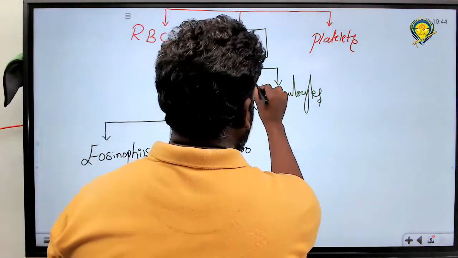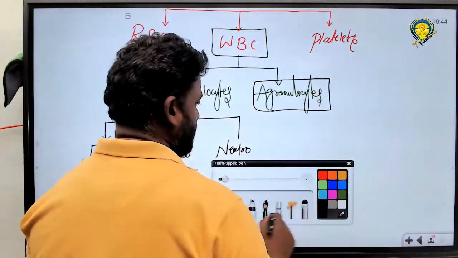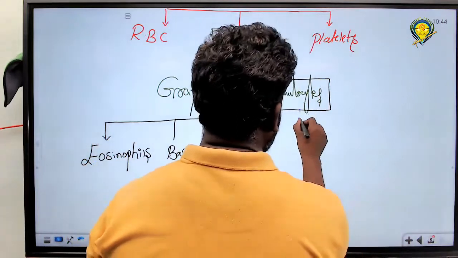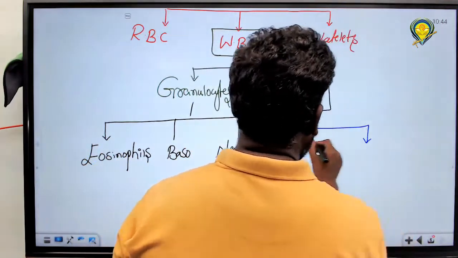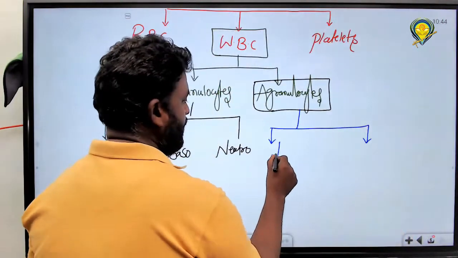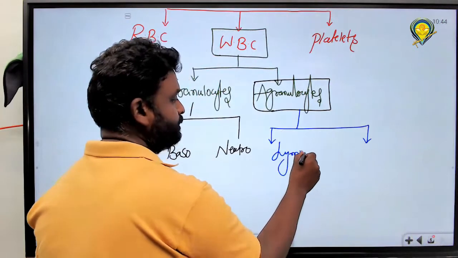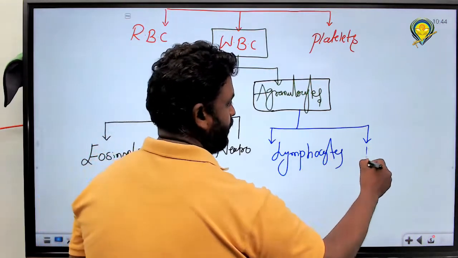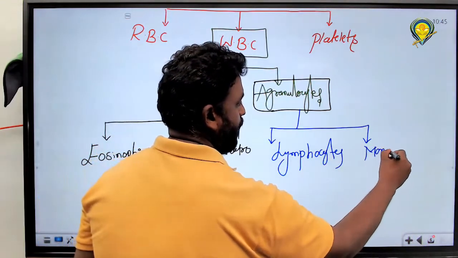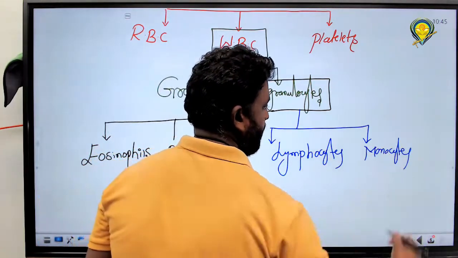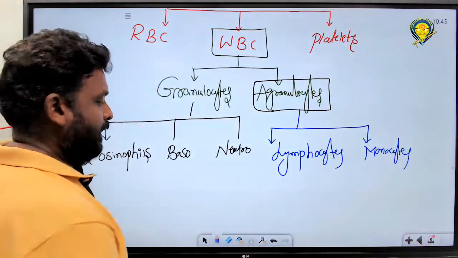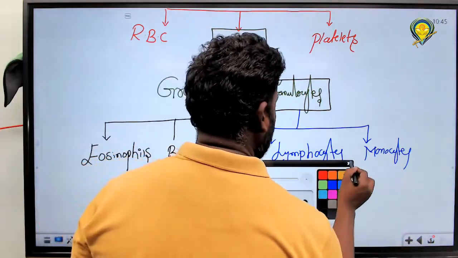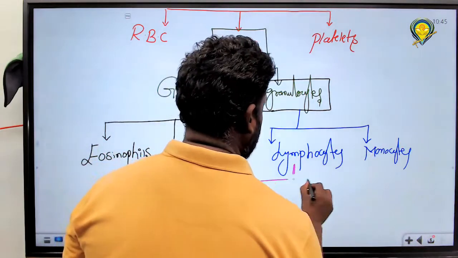Agranulocytes are how many types? Two types. What are those? Lymphocytes and monocytes. Right? Lymphocytes are how many types?